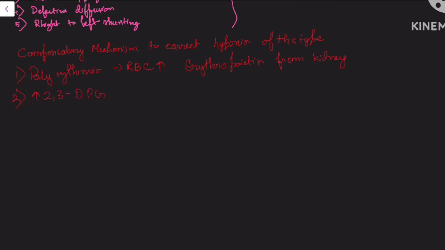Remember I have said this earlier, and this will shift the O2 hemoglobin dissociation curve to the right. Due to this, the affinity of hemoglobin for oxygen will be reduced, so more O2 will be released at the tissue.